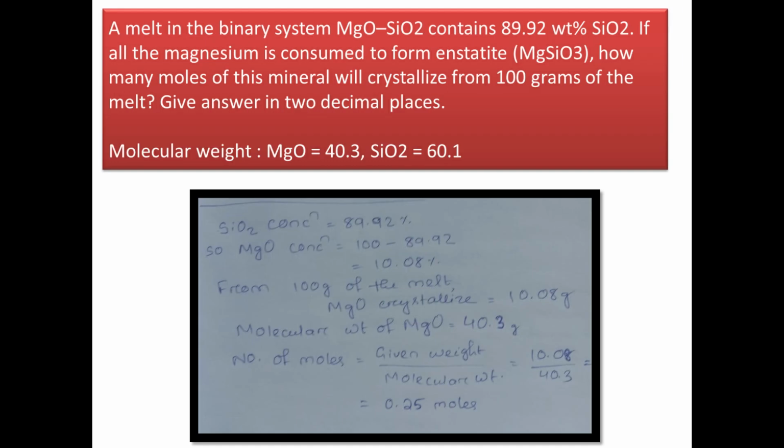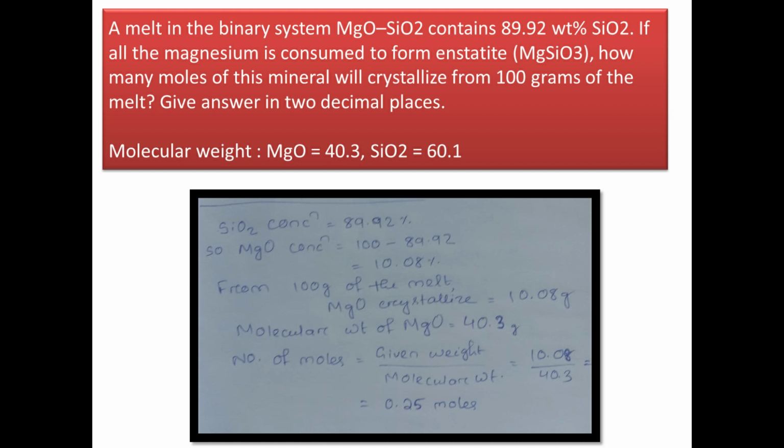Okay. Next, a melt in the binary system MgO-SiO2 contains 89.92 weight percentage SiO2. If all the magnesium is consumed to form enstatite, how many moles of this mineral will crystallize from 100 grams of the melt? We have been given the molecular weights of MgO and SiO2. Now here, as the SiO2 concentration is 89.92%, MgO concentration is 100 minus 89.92, that is 10.08%.